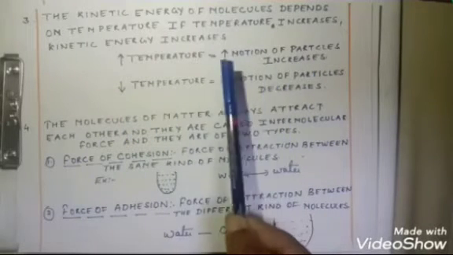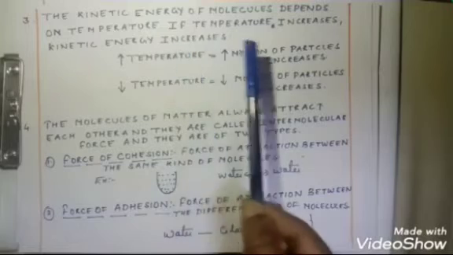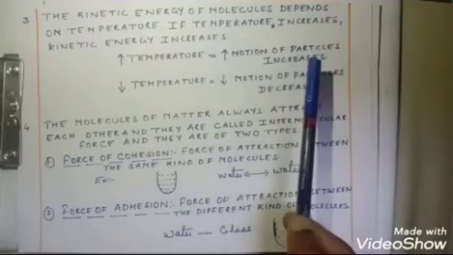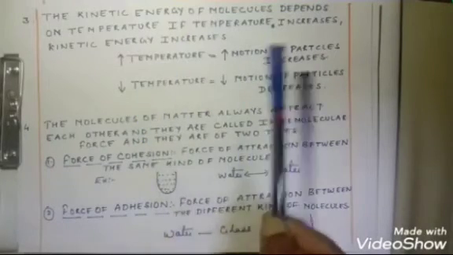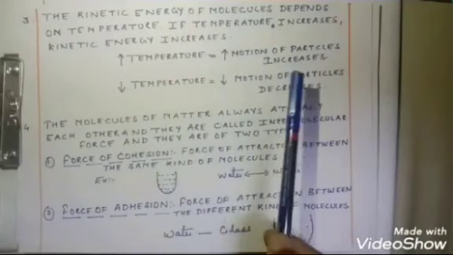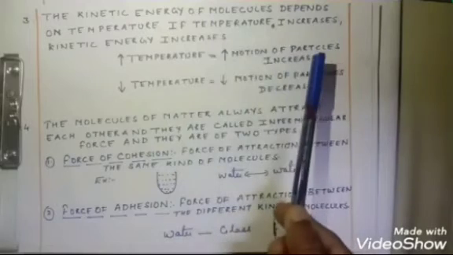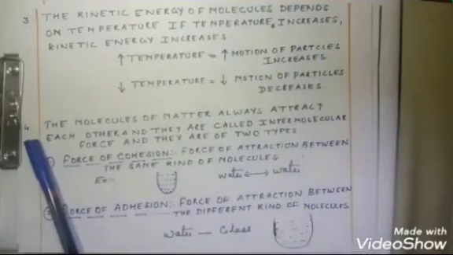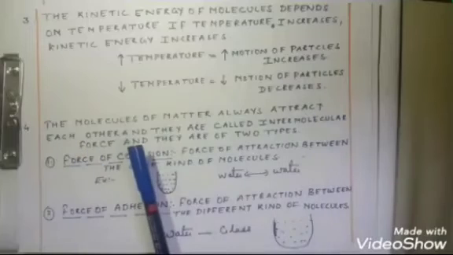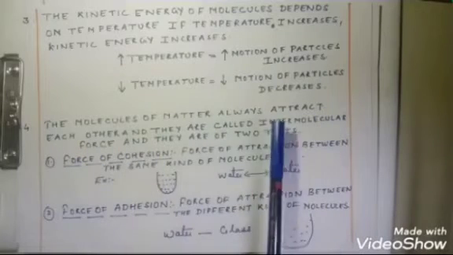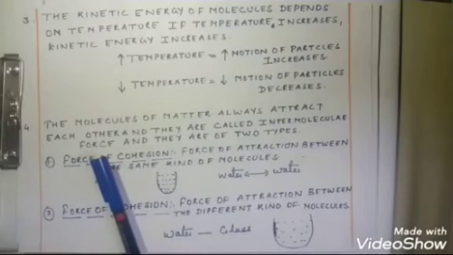So when the temperature increases, motion of particles will increase, and definitely the kinetic energy will also increase. And when the temperature decreases, the motion of particles decreases and the kinetic energy will also decrease. Let us come to the fourth point. The molecules of matter always attract each other, and this is called intermolecular force.